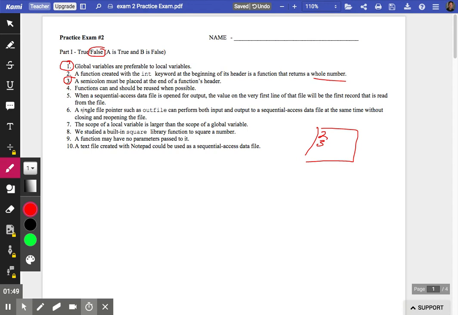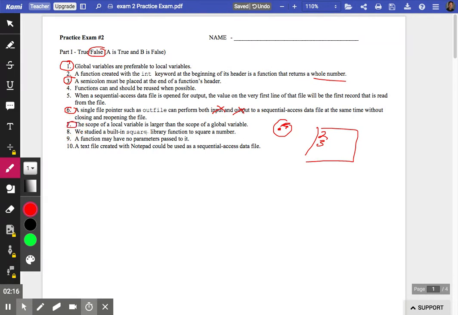Number 6, you cannot do both input and output with a sequential access file. It's one or the other. So that's false. Number 7, that's the opposite. A global has scope around, say, the whole planet Earth, whereas a local variable is only your hometown, perhaps Reading, Pennsylvania. So that's false.